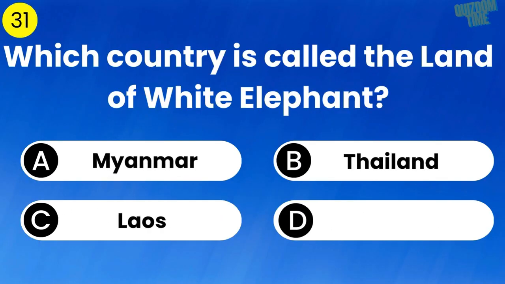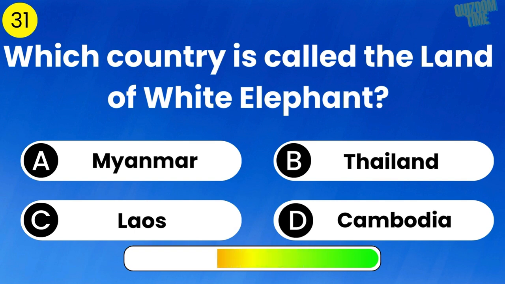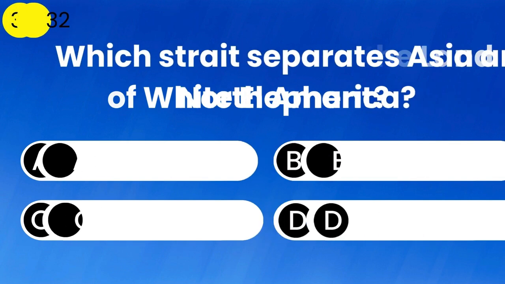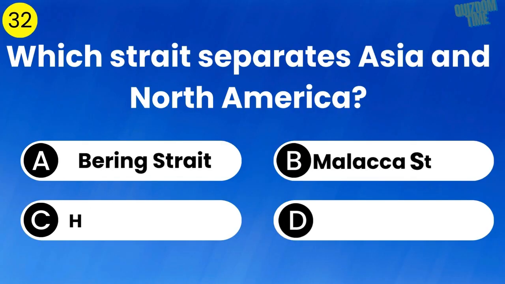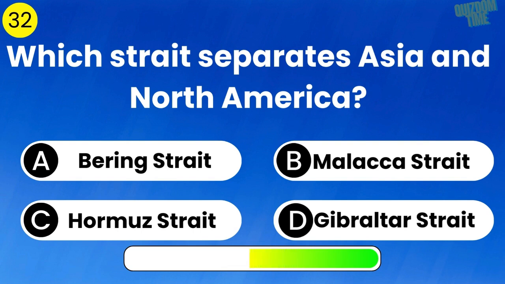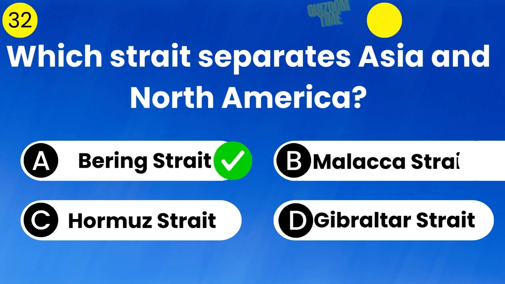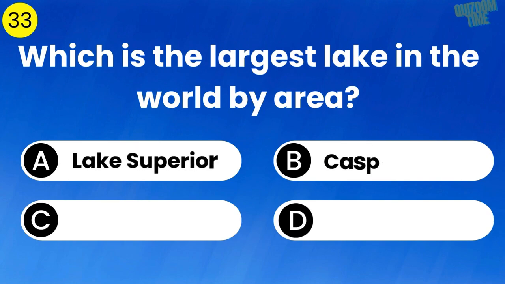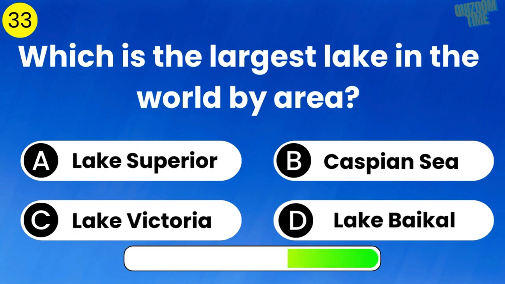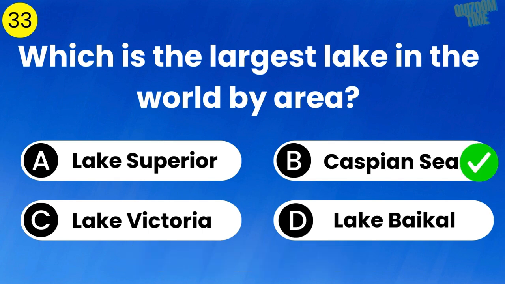Which country is called the Land of White Elephant? The answer is Thailand. Which strait separates Asia and North America? The answer is Bering Strait. Which is the largest lake in the world by area? The answer is Caspian Sea.